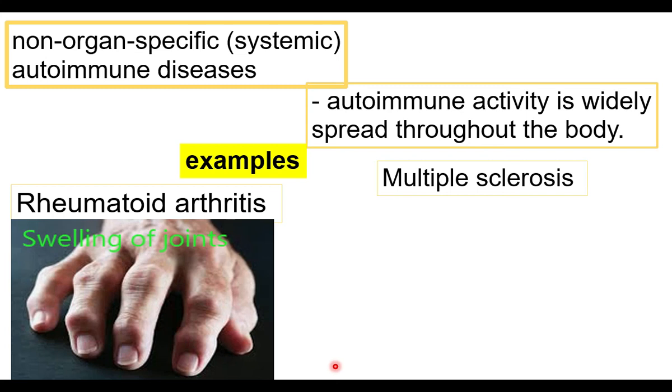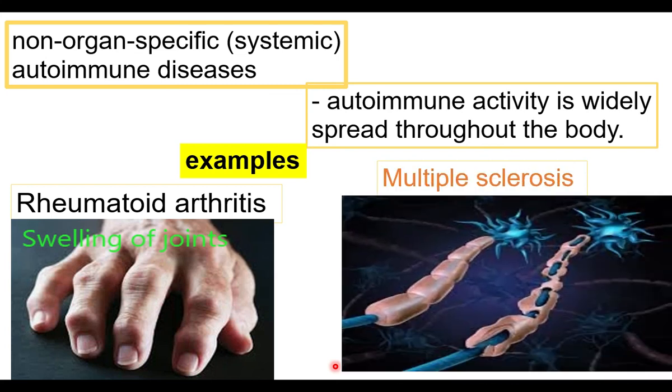In multiple sclerosis, the antibodies affect the myelin sheath of the neuron. In all the examples, the blood test will show the autoantibodies against our own body tissues.